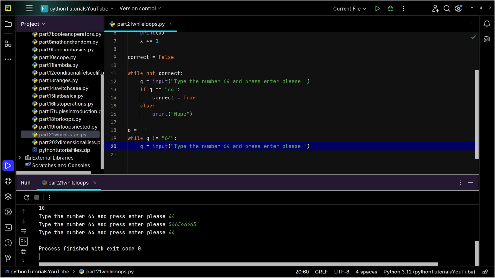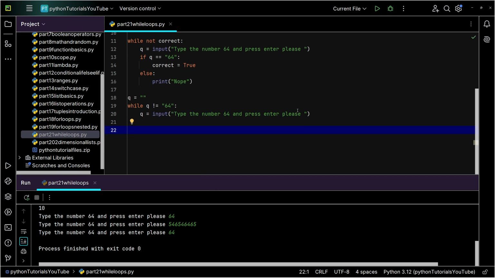Now, there's one really fun thing that you can do with a while loop. And one of the things that I'm always like, that's a little goofy. Why would you do that with a while loop kind of a thing like that? But I actually kind of enjoy it. So what I'm going to do here is I'm going to count up to a specific number. Let's ask the user for a number. Let's say number equals int input. Give me a number, please. Number, please. I'll keep it simple.